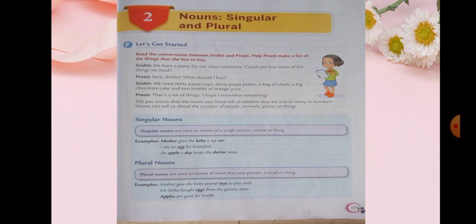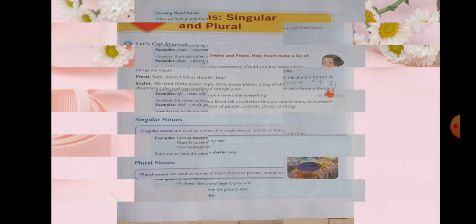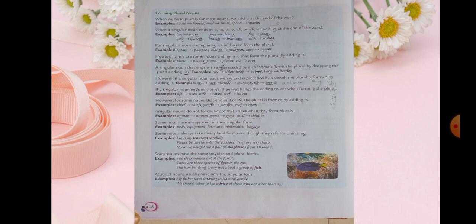Yes, no, children? Singular nouns are used as names of a single person, animal, or thing, and plural nouns are names used for more than one person, animal, or thing. So we discussed singular and plural nouns in the last class, and while discussing how to make singular nouns plural, we have learned several things.